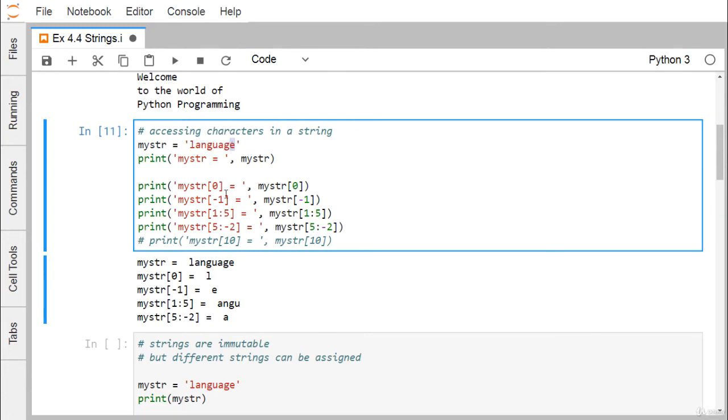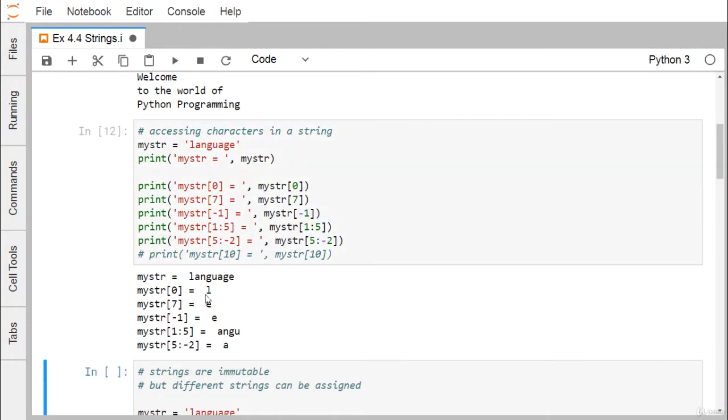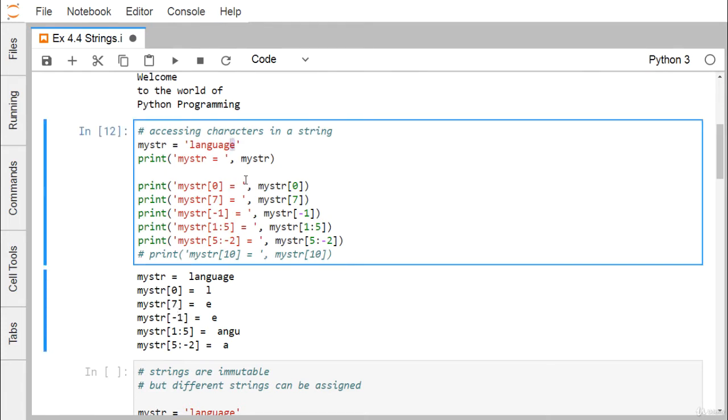If we print both, we get E printed as 7 or -1. So -1 means the starting character index is from the tail of the string.